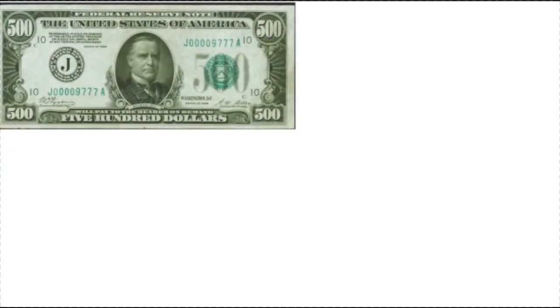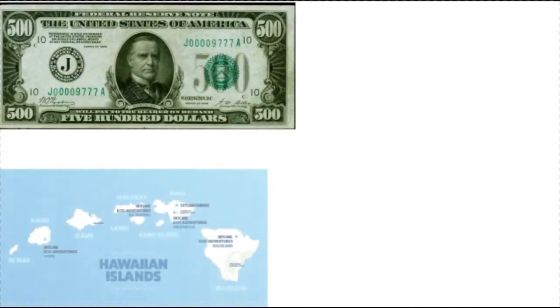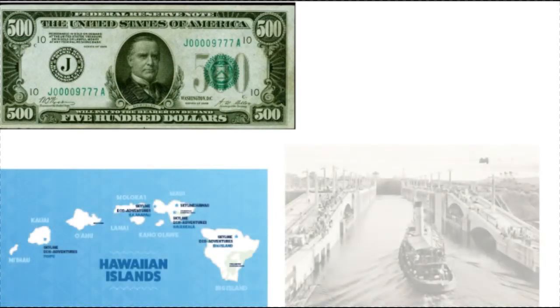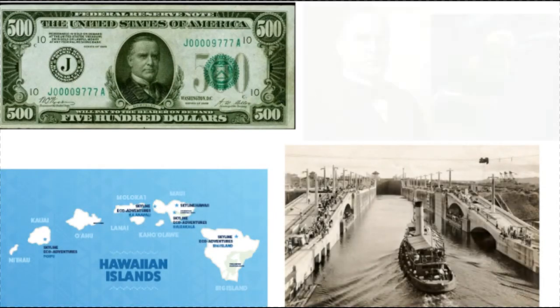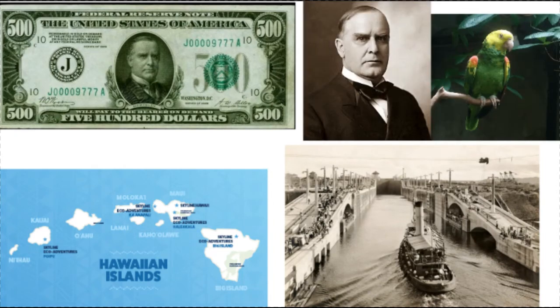Although we may not see it often, his face is on the $500 bill. President McKinley also annexed the Hawaiian Islands and started the efforts to build the Panama Canal. He also had a pet parrot named Washington Post.